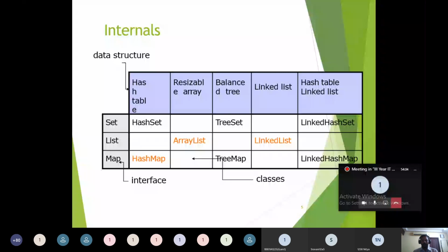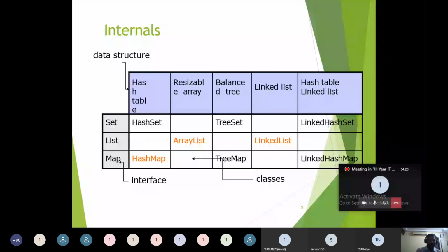Suppose we want to apply simple array operations, then we can use either ArrayList or LinkedList in your application. So all kinds of data structure implementations are readily available in the collection framework. That's the reason why the collection framework is most popular for large scale applications and projects if you want to implement them in Java.